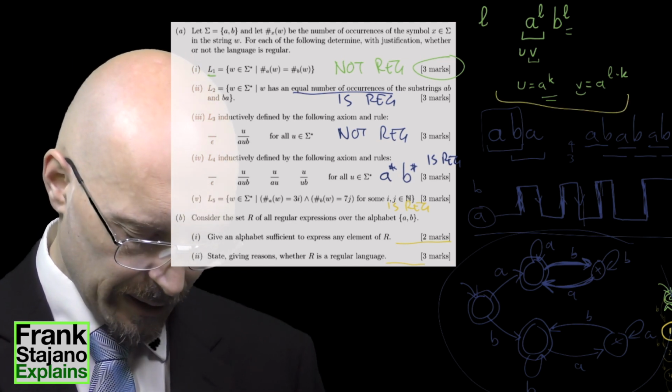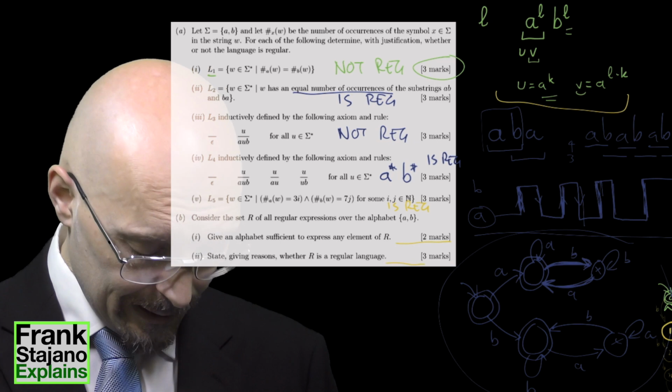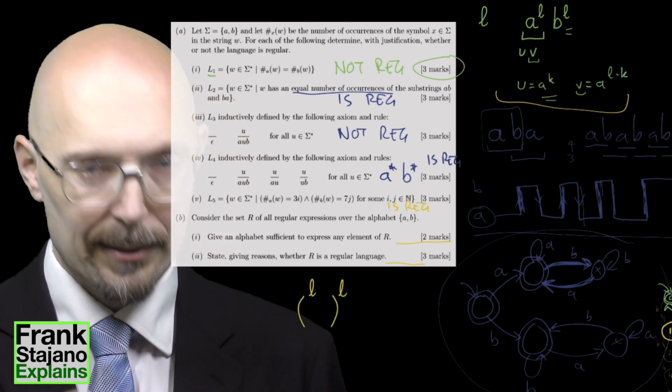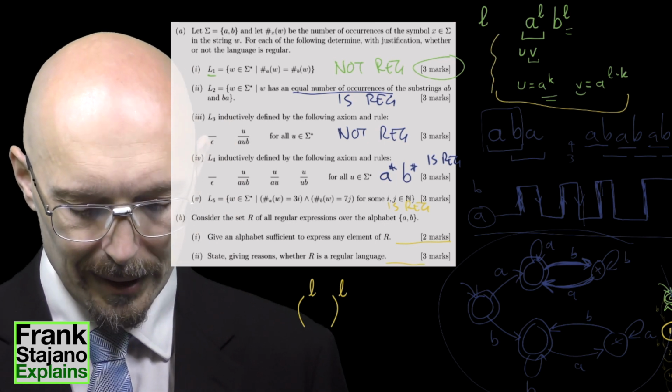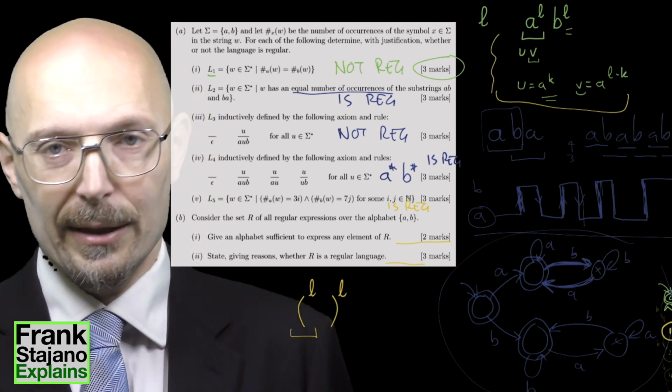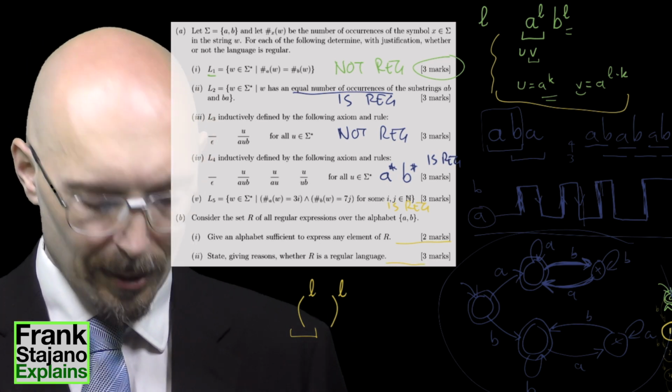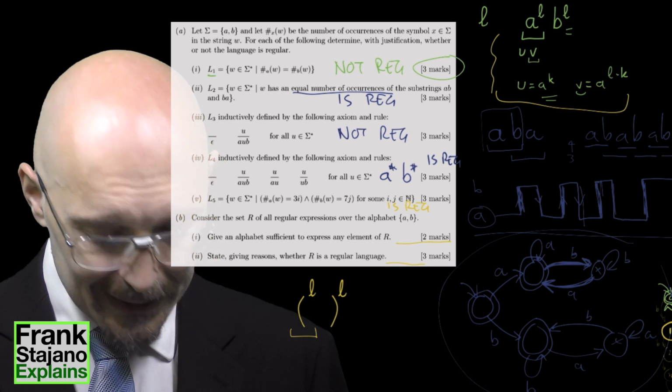You give me any L, and I will give you the string this to the L and that to the L, and with the same development, then you can pump any initial section here, and then the number of open brackets will no longer match the number of closed brackets. And that's it.